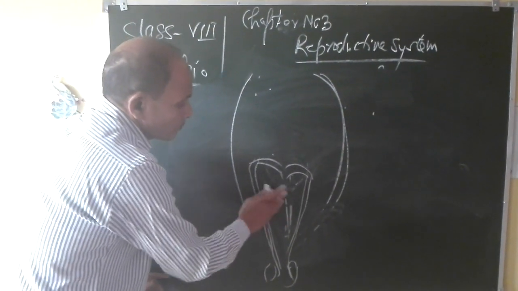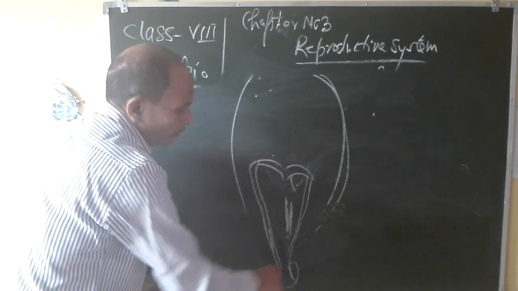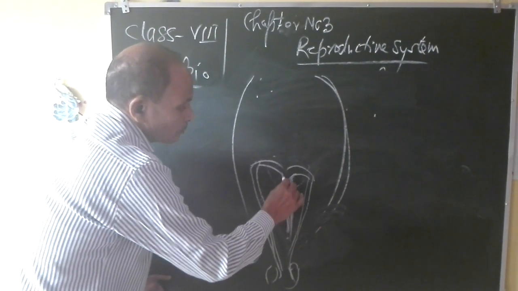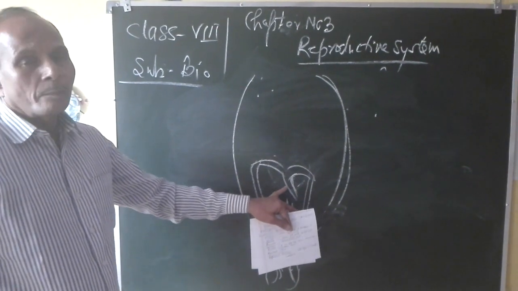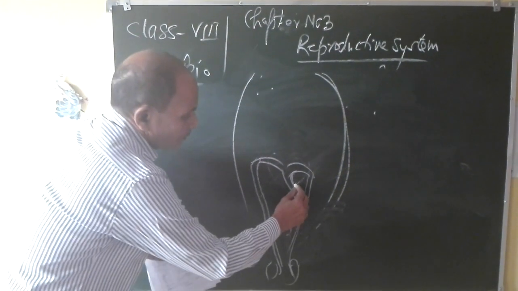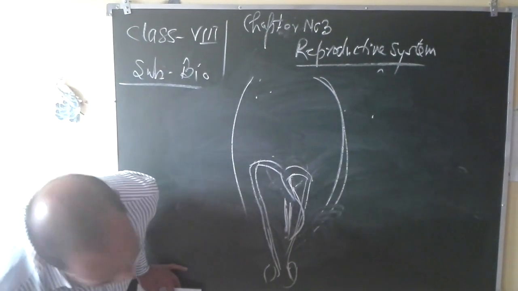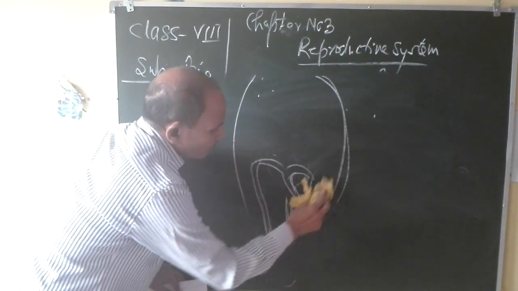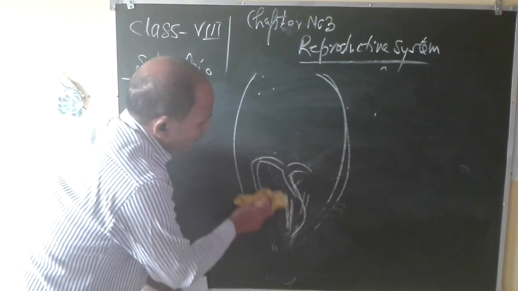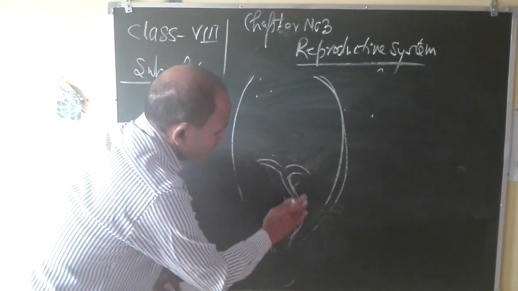That single tubular structure, this one is urethra. That single structure is known as the common sperm duct. This common sperm duct comes downward and opens inside urethra.